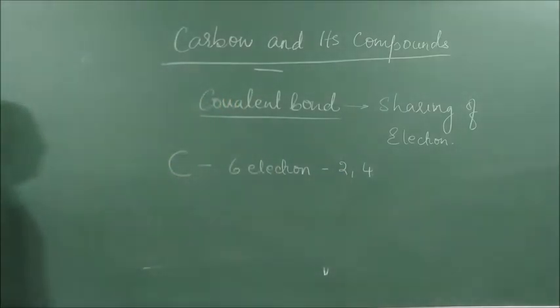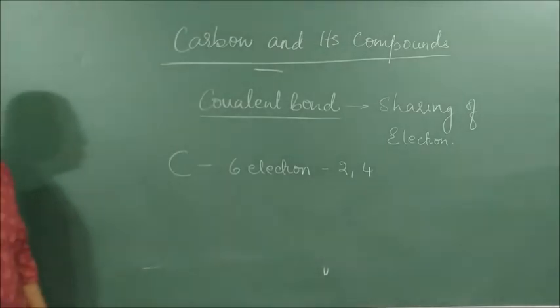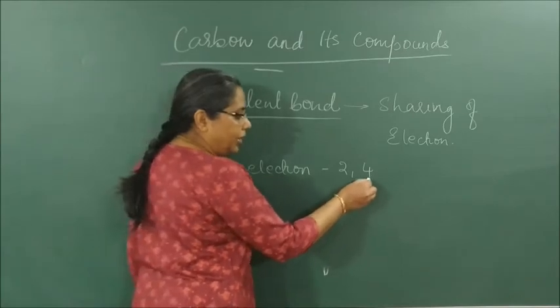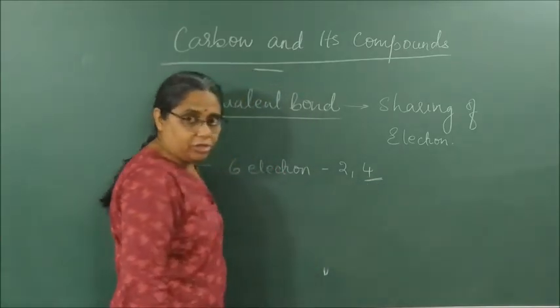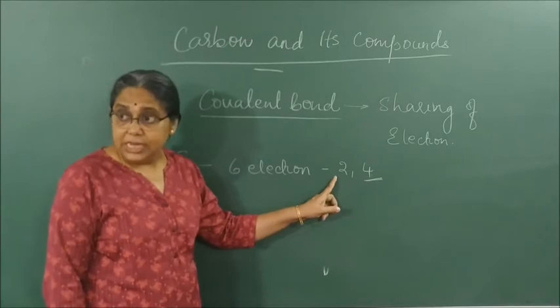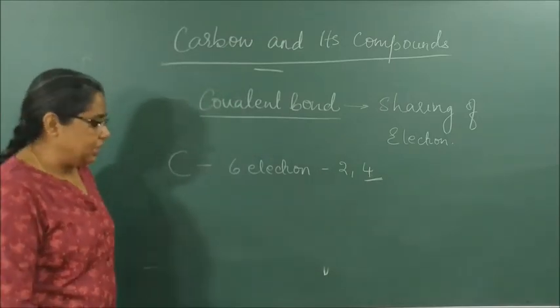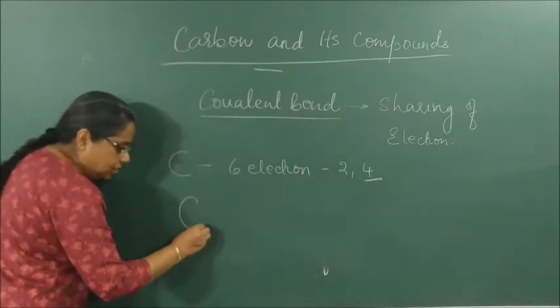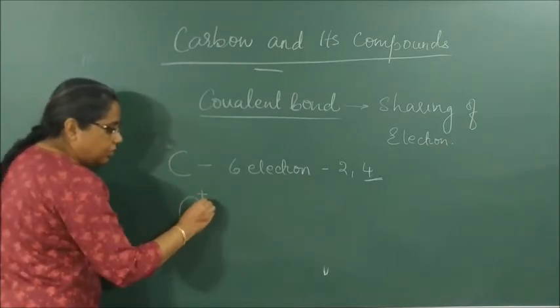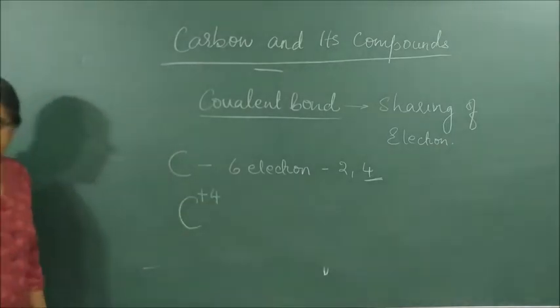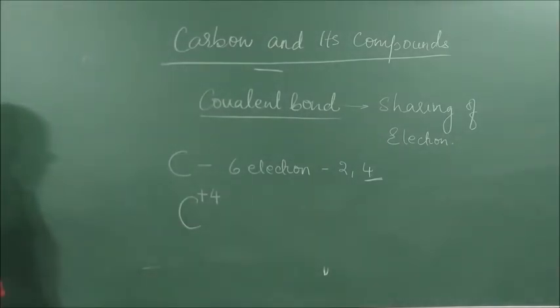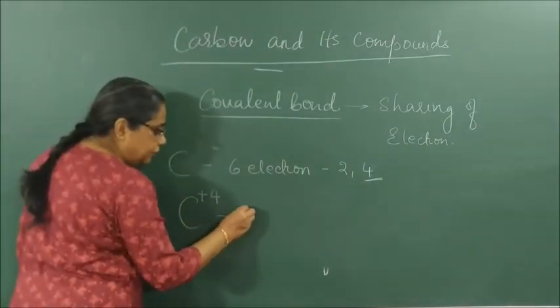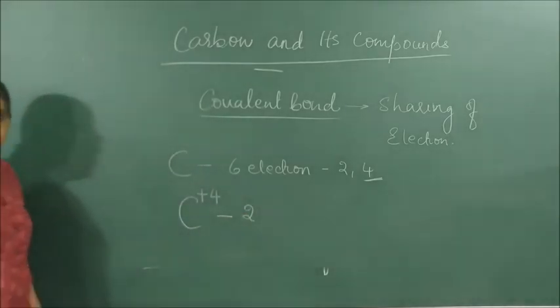Now let us think that carbon loses its electrons to obtain what configuration? Noble gas configuration. If it has to lose electrons, it has to lose how many electrons? 4 electrons, so that it becomes equal to helium, He2. So let us see, if carbon loses 4 electrons to form C4+.